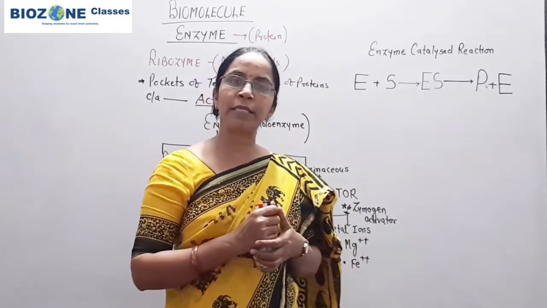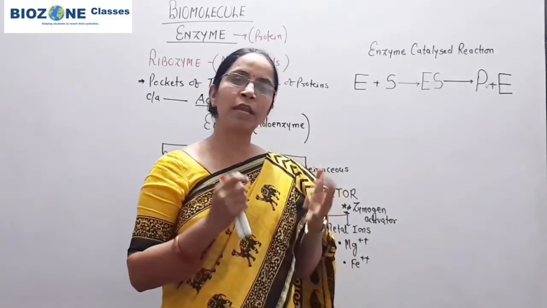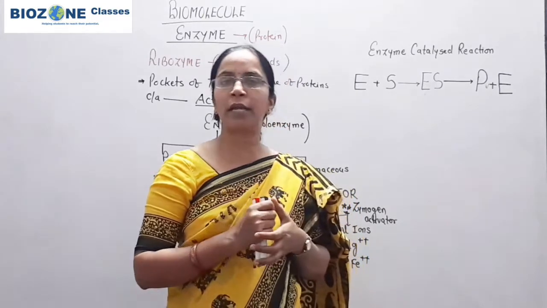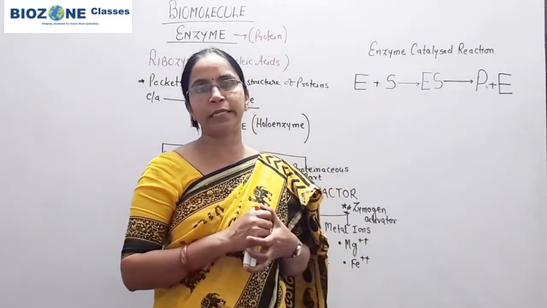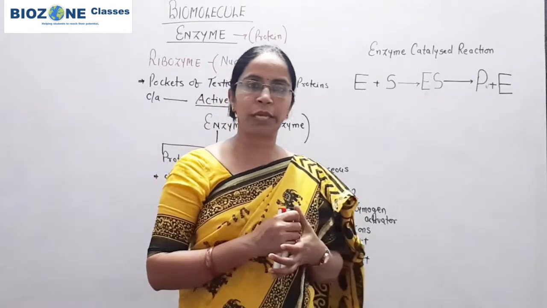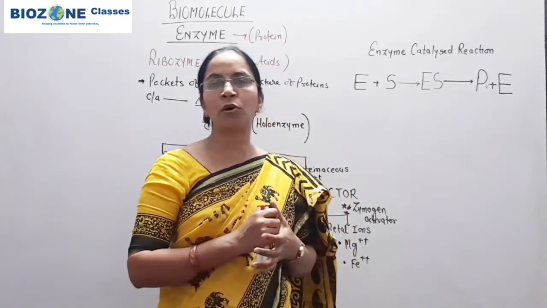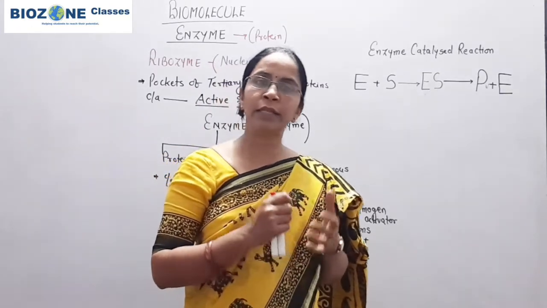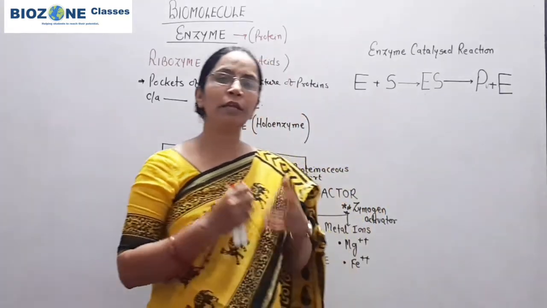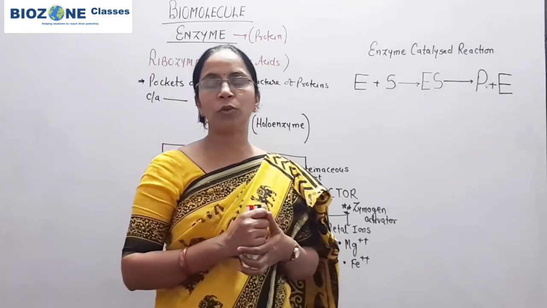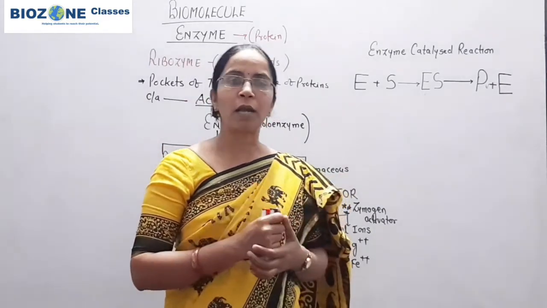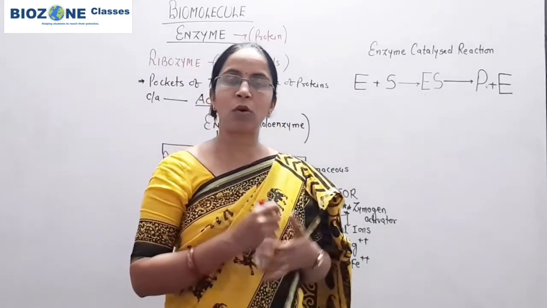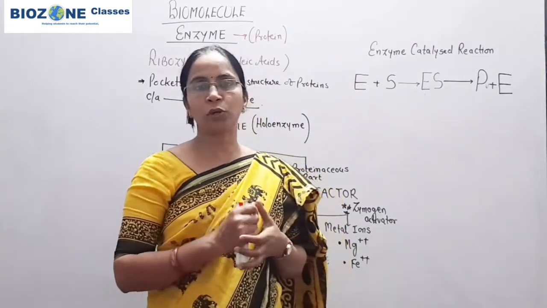If the enzyme is absent, then in a very long time, only 200 molecules of carbonic acid are formed or dissociate. But if a small amount of carbonic anhydrase is present inside the RBC, nearly 6 lakh molecules of carbonic acid or H2CO3 dissociate or form within a fraction of a second.